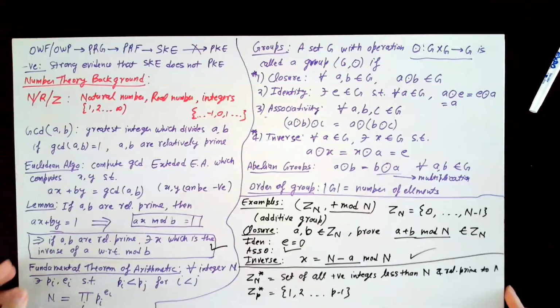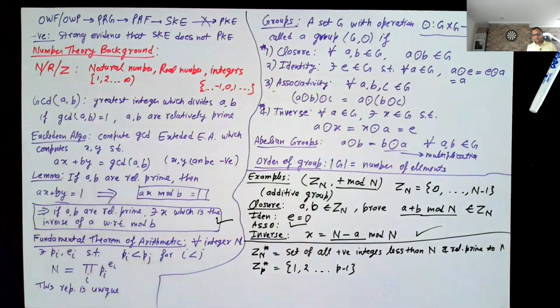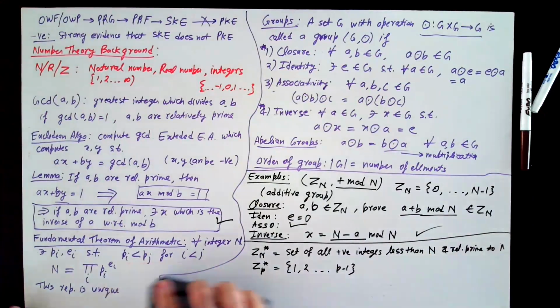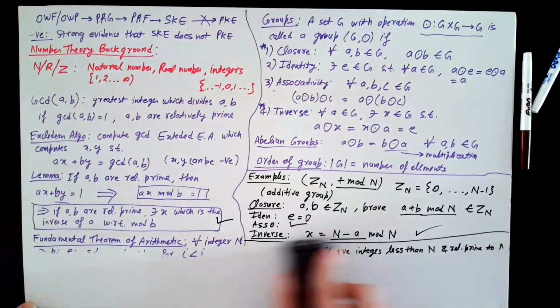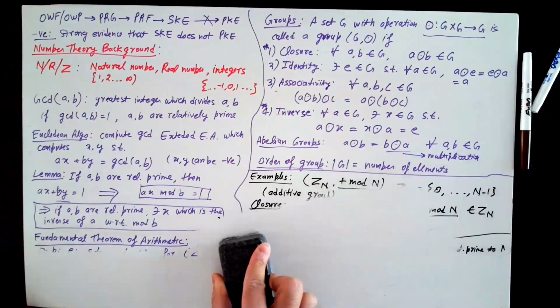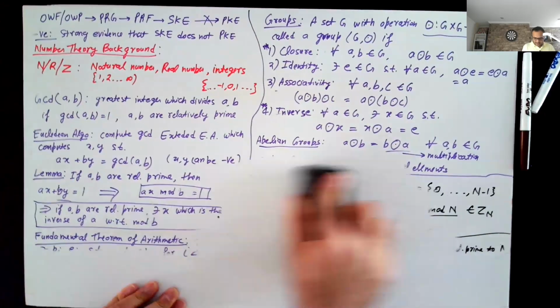Sir, how easy is it to find P and Q like this? Because you have to do the primality test always. Is it like very direct for finding large P and Q that satisfy these properties? Yeah, that's a good question.